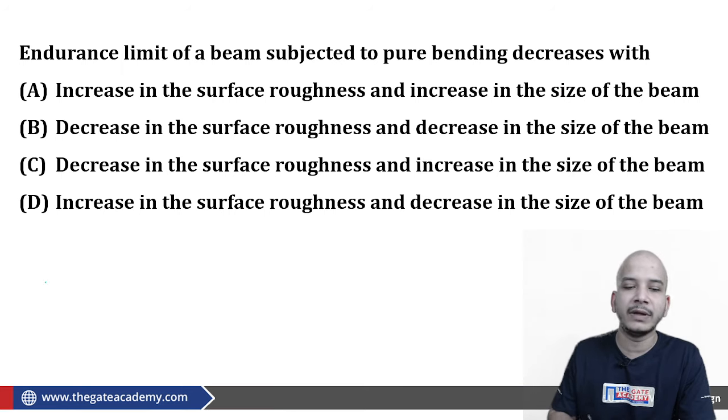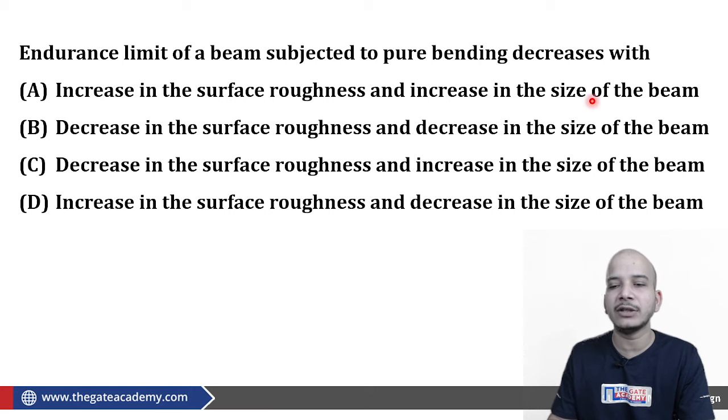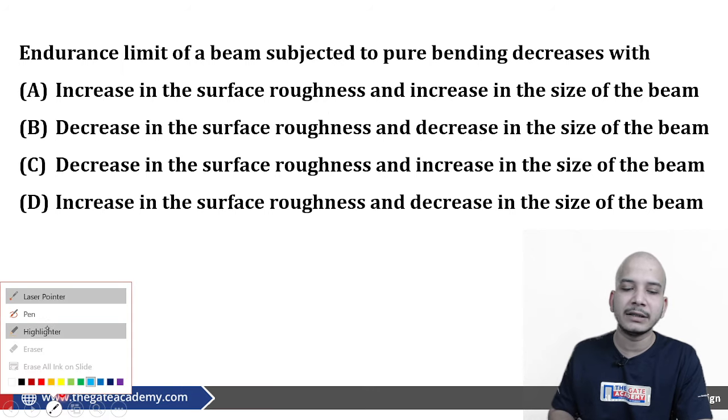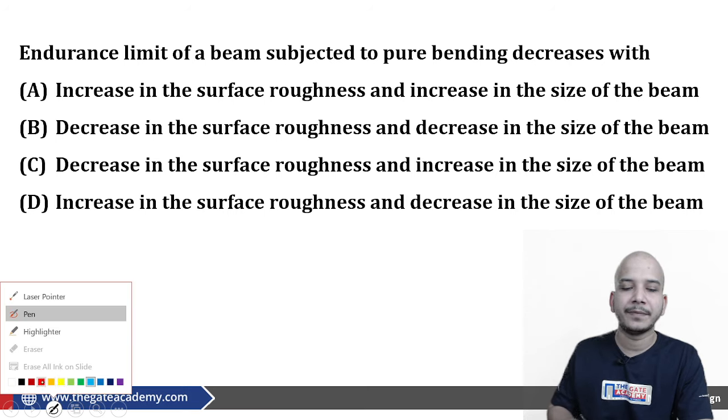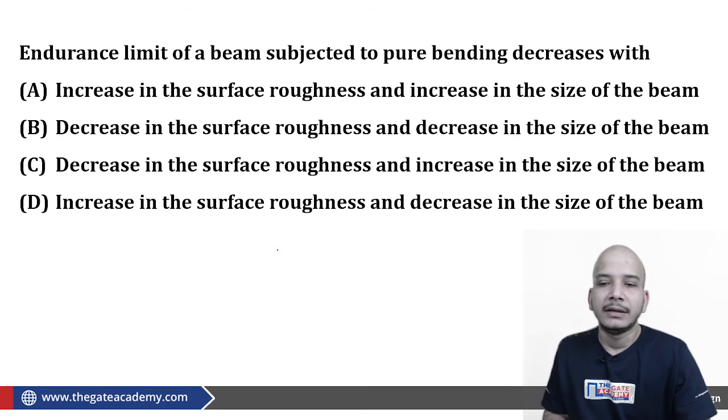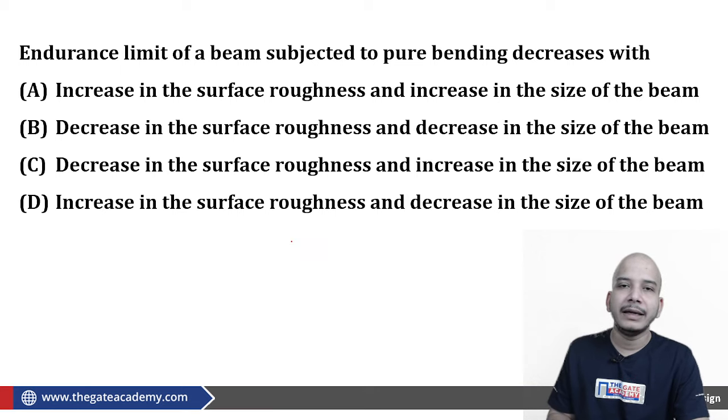Now, the statement is: increase in the surface roughness and increase in the size of the beam. What we want to calculate? We want to know the condition when the endurance limit will decrease. So if the surface roughness increases, definitely the number of notches will increase. And if the number of notches increases, then definitely the probability of failure increases, and therefore you can say that SE will decrease.